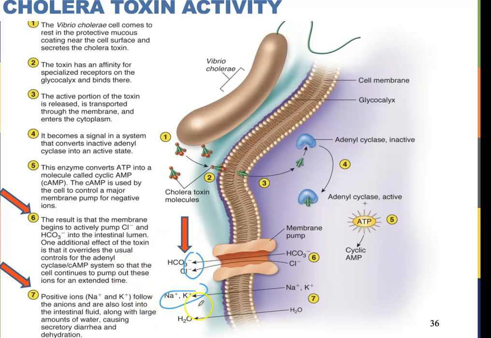If you've not taken physiology yet, you'll learn this in physiology. When these ions come out through a semipermeable membrane like this, it automatically draws water out. So water always follows the solute. This is the pumping out of the solute caused by the cholera toxin, and then the water just follows.